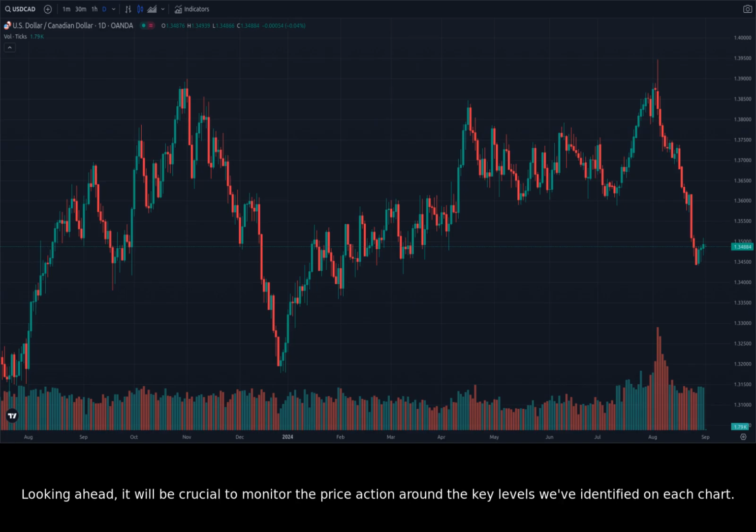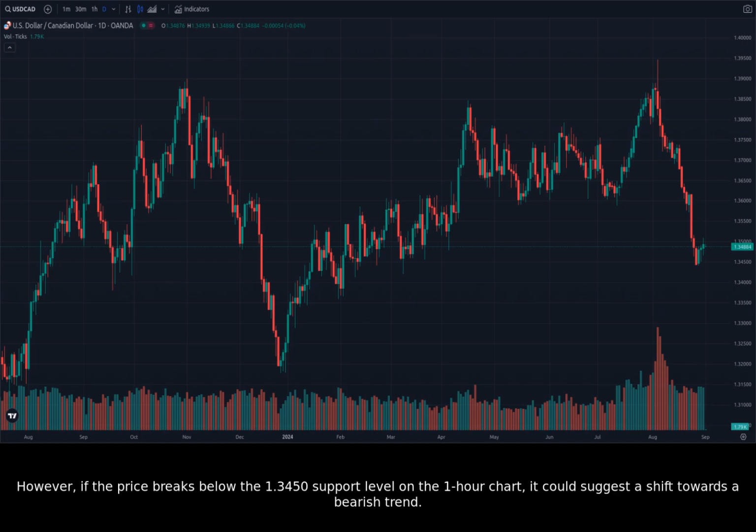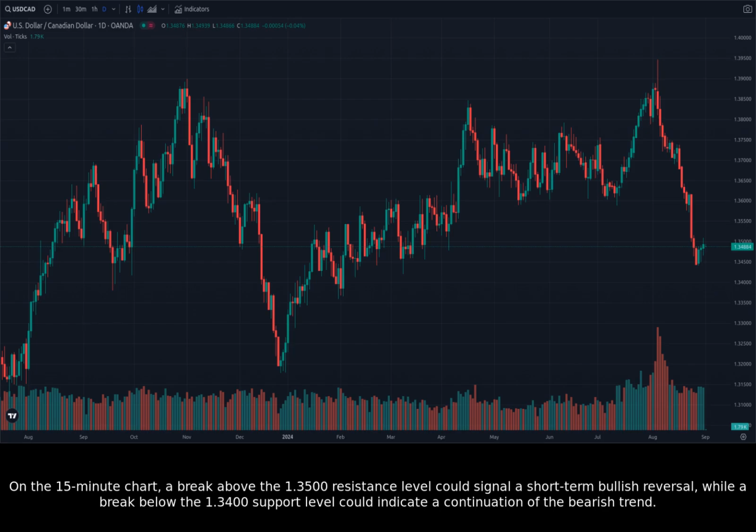Looking ahead, it will be crucial to monitor the price action around the key levels we've identified on each chart. If the price breaks above the 1.3600 resistance level on the daily chart, it could signal a continuation of the long-term bullish trend. However, if the price breaks below the 1.3450 support level on the 1-hour chart, it could suggest a shift towards a bearish trend. On the 15-minute chart, a break above the 1.3500 resistance level could signal a short-term bullish reversal, while a break below the 1.3400 support level could indicate a continuation of the bearish trend.